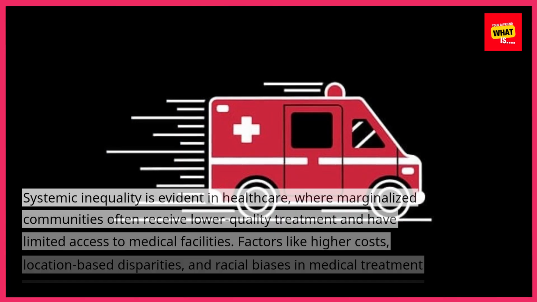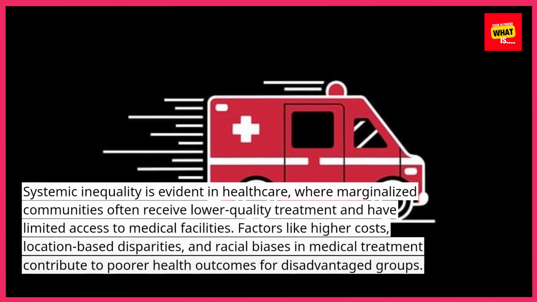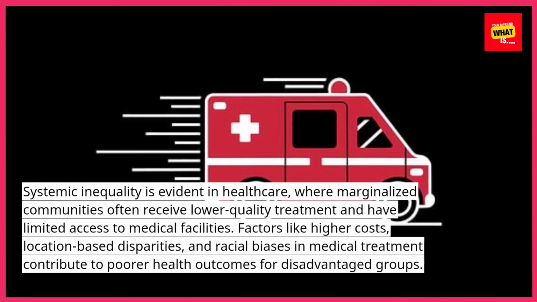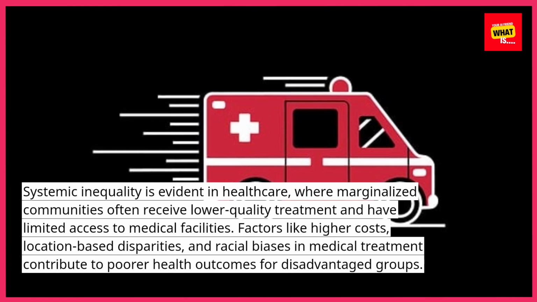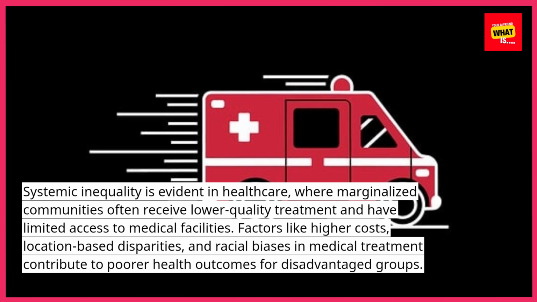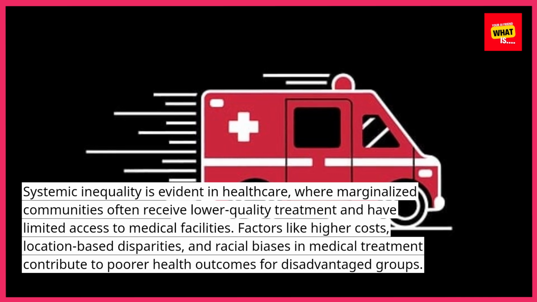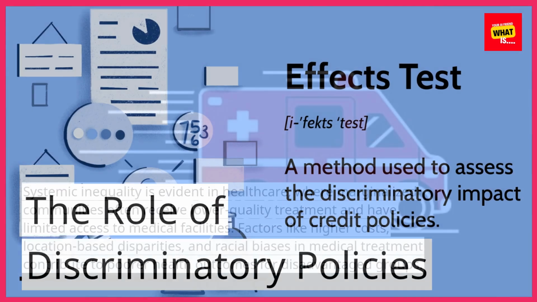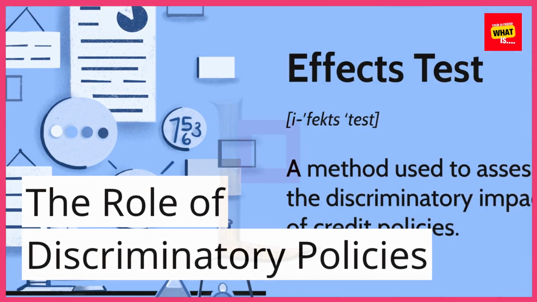Healthcare disparities and unequal access. Systemic inequality is evident in healthcare, where marginalized communities often receive lower quality treatment and have limited access to medical facilities. Factors like higher costs, location-based disparities, and racial biases in medical treatment contribute to poorer health outcomes for disadvantaged groups.